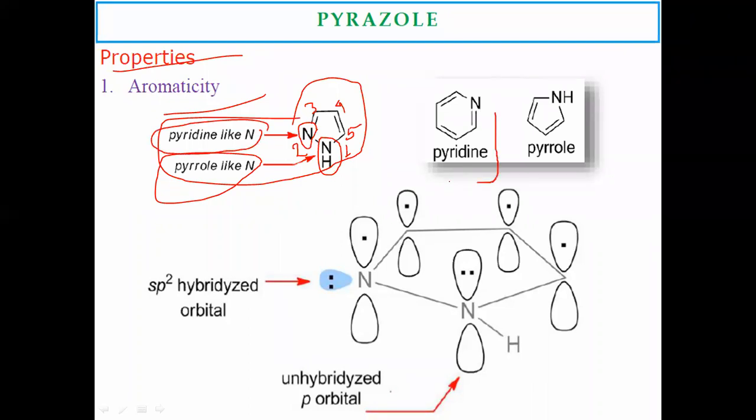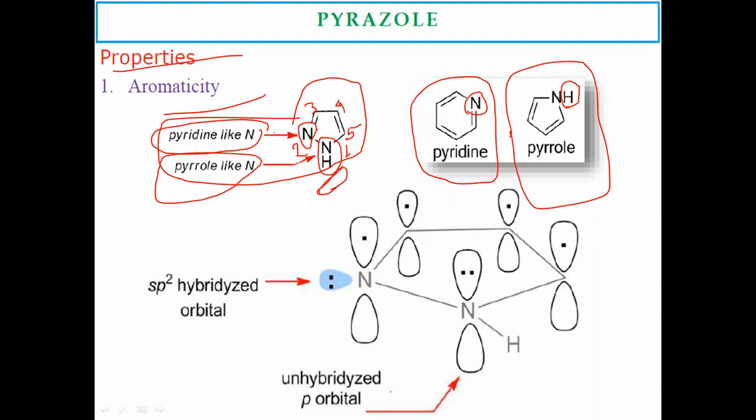If you observe these structures, pyridine as well as pyrrole: why is it called pyrrole-like? Because pyrrole has one hydrogen atom on nitrogen, whereas in pyridine the nitrogen is part of double and single bonds. The second heteroatom, the nitrogen at the second position, shows the characteristics of pyridine.